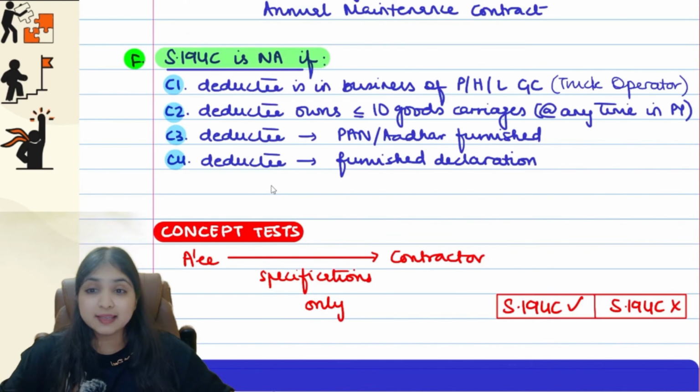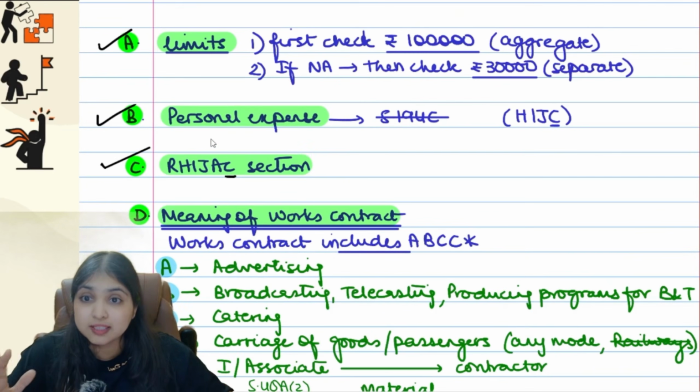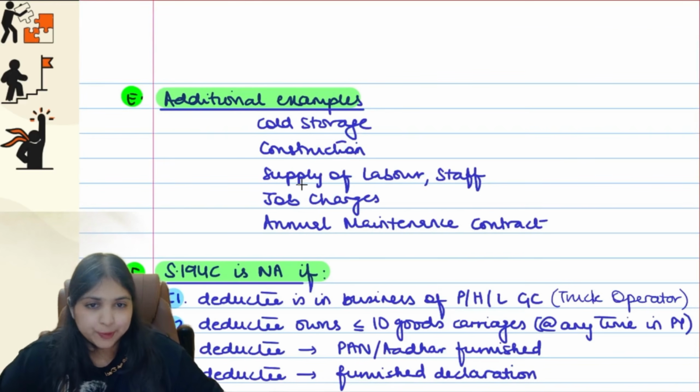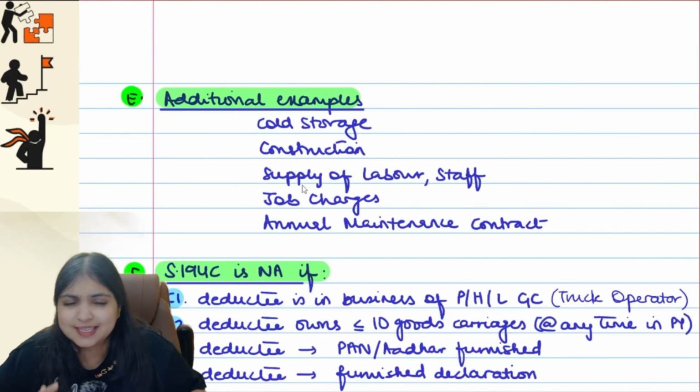Okay guys, and then comes one last point. There is a special situation. In that special situation, there are 4 conditions. If all the 4 conditions are fulfilled, then 194C TDS will not apply. The special situation is connected to this carriage point, guys. See, very simple point, okay. Let's take one example. You'll easily understand.